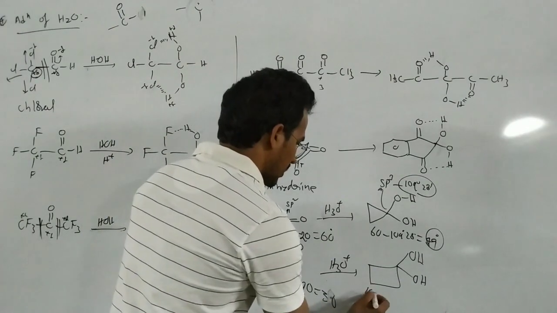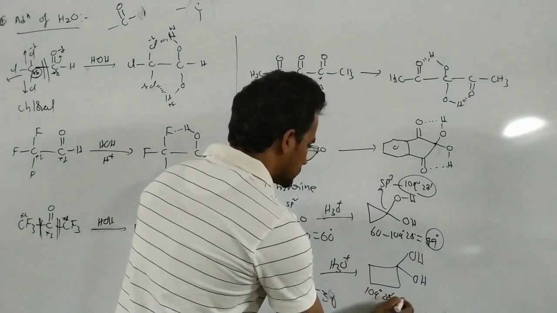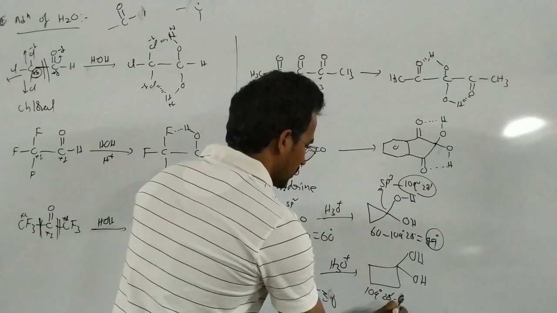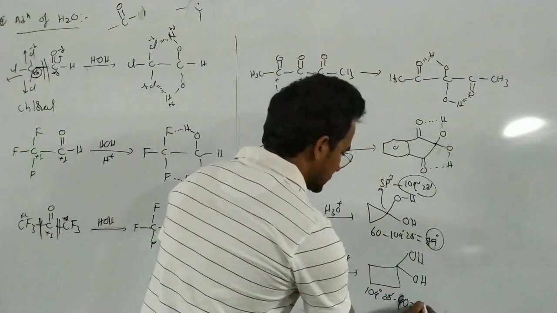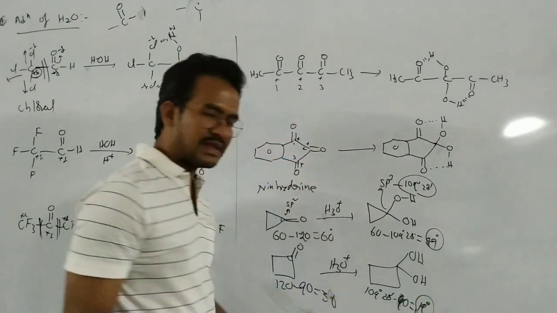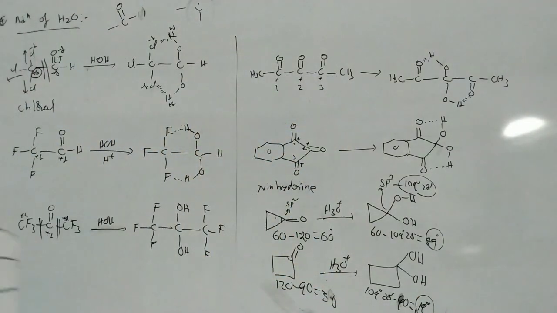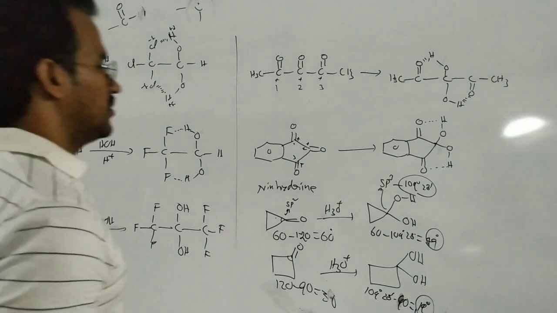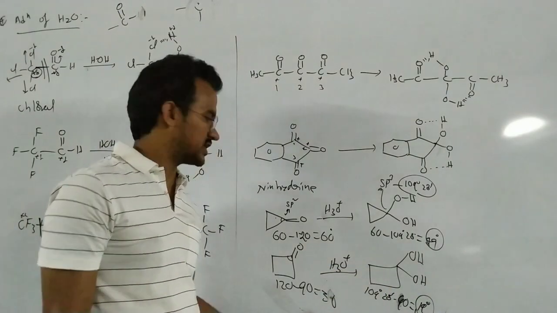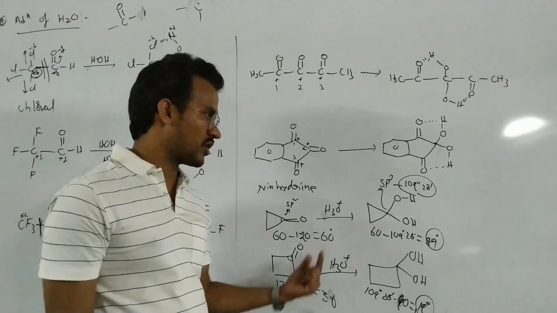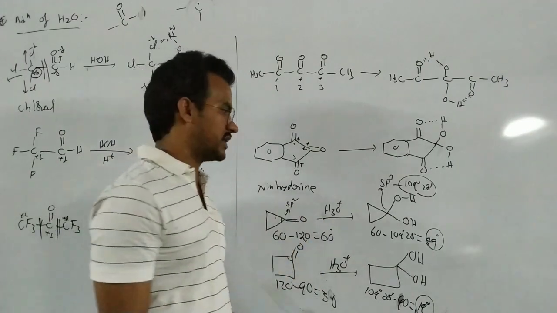Now in this case, 109 degrees 28 minutes and 90, what is the difference here? 19 degrees. So there is a less angle separation, that means less angle difference, so a more stable compound. Here more angle difference, less stable. So that's why cyclopropanone and cyclobutanone also form a stable hydrate.